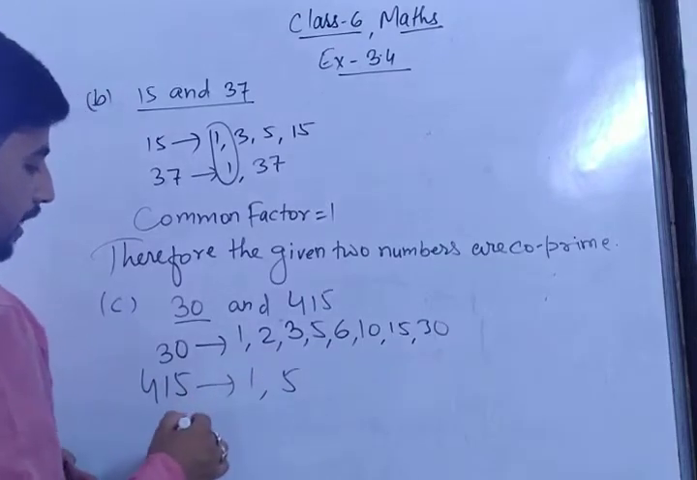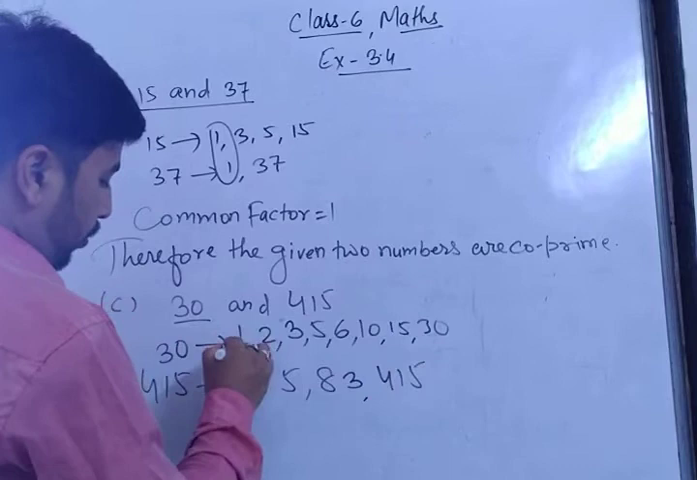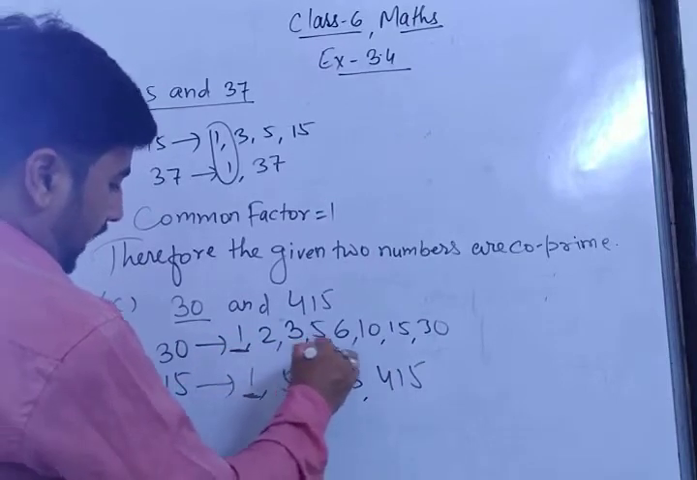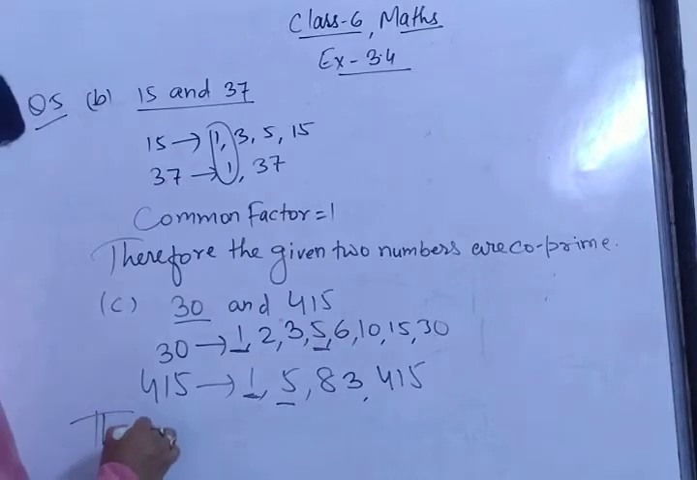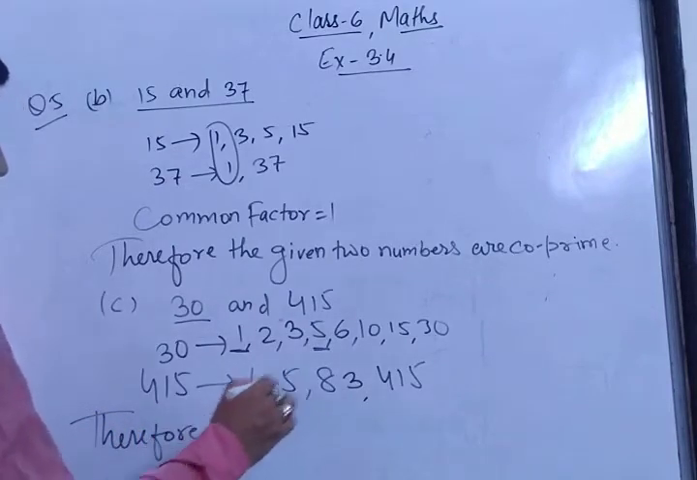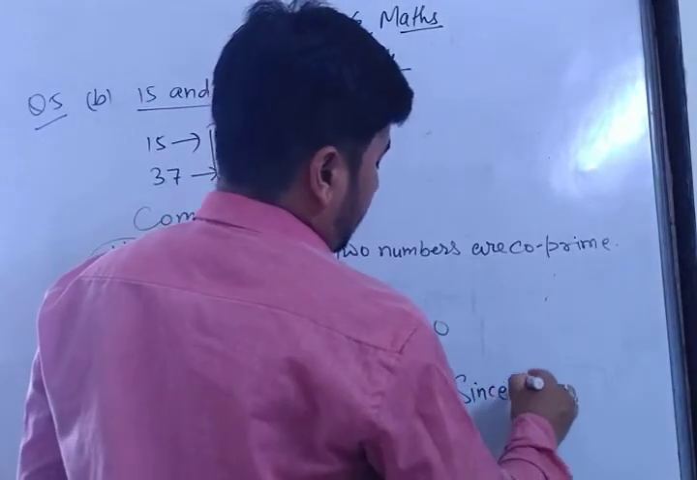5, 83 5s are, and 83 and 4 1 5. So you can see there are two common factors, 1 and 5. So what you will write? Therefore, since they are having two common factors, you can write here, since they are having two common factors,